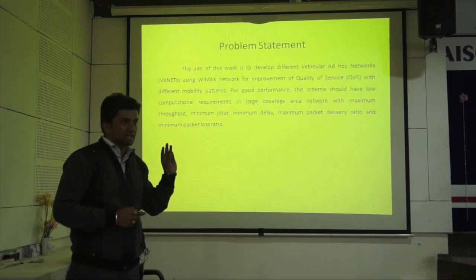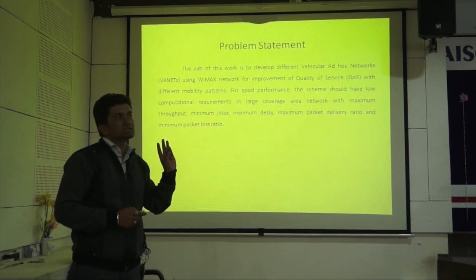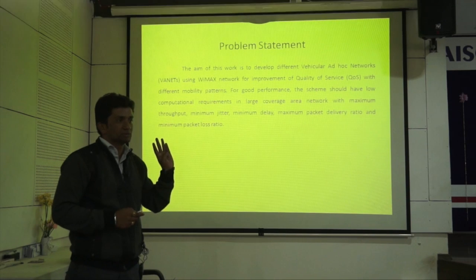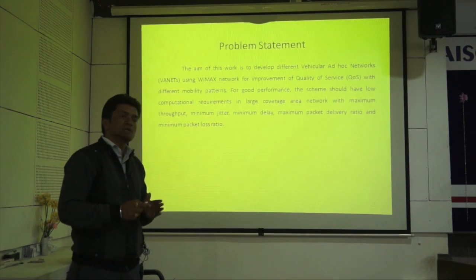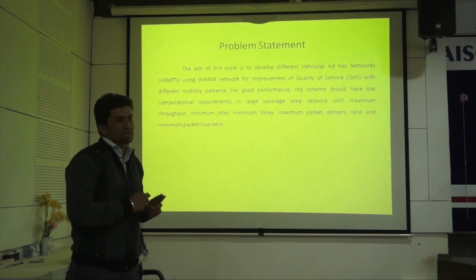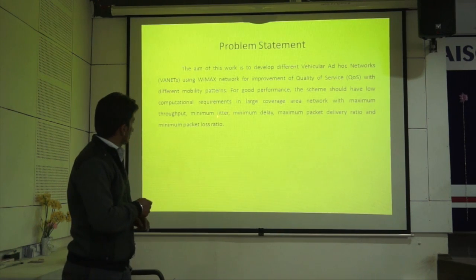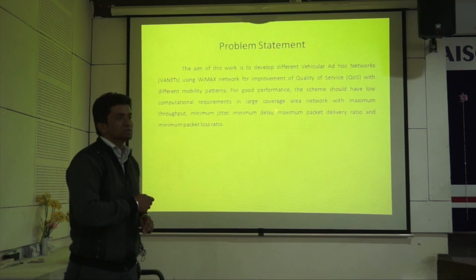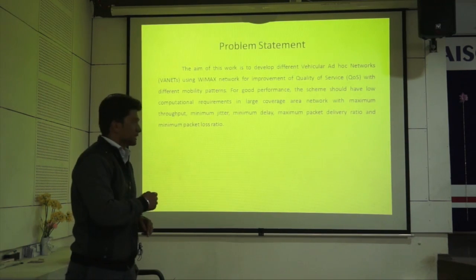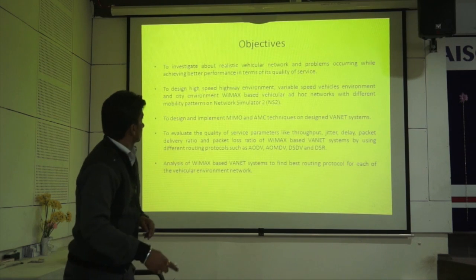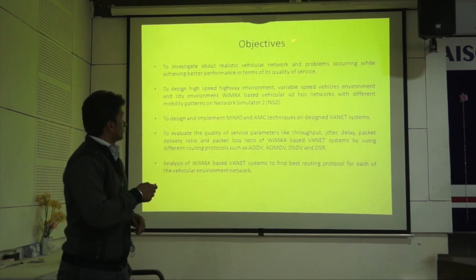First one is a high-speed highway environment network, second is a variable speed environment network, and third one is a city environment network. By using the WiMAX network, we design MIMO and AMC algorithms for the WiMAX based wireless system. And finally, we find 5 different quality of service parameters: throughput, jitter, delay, packet delivery ratio, and packet loss ratio. These are the objectives of my work.